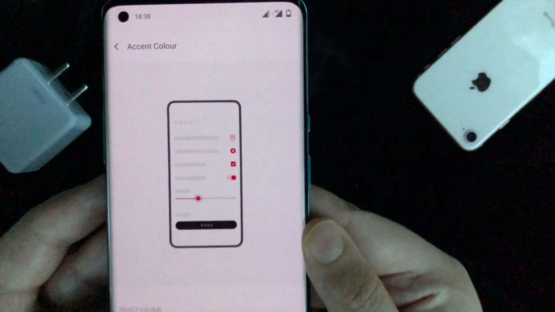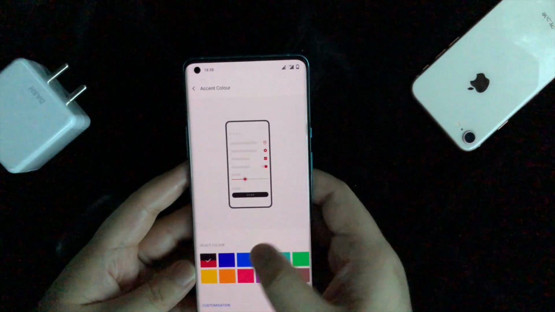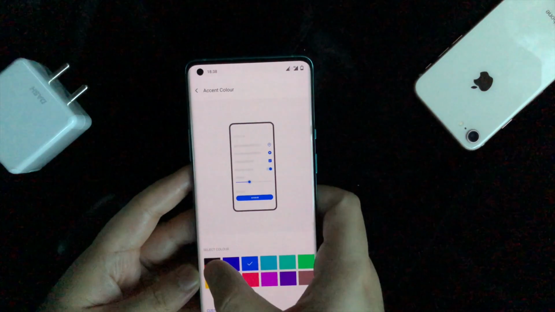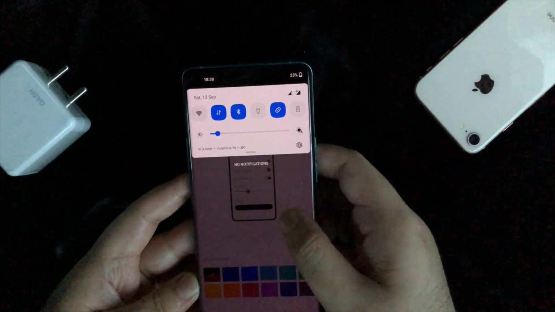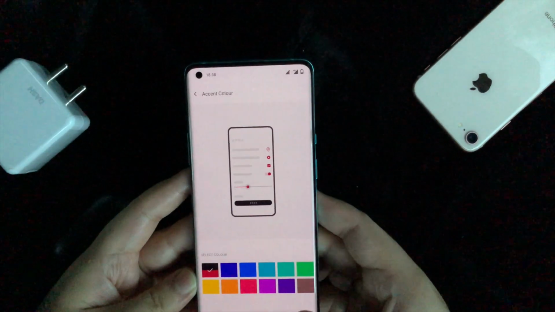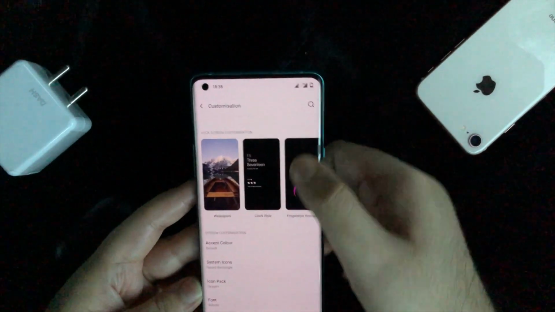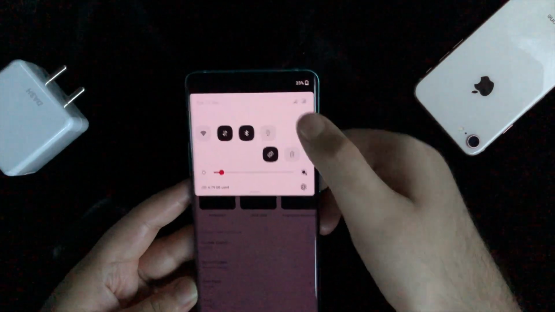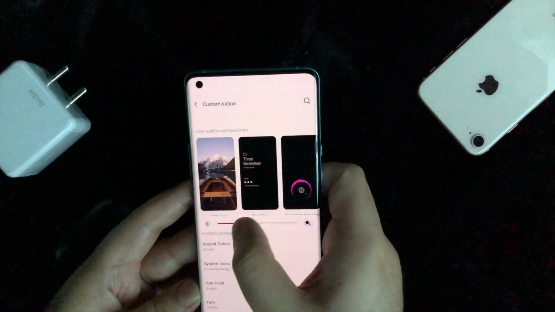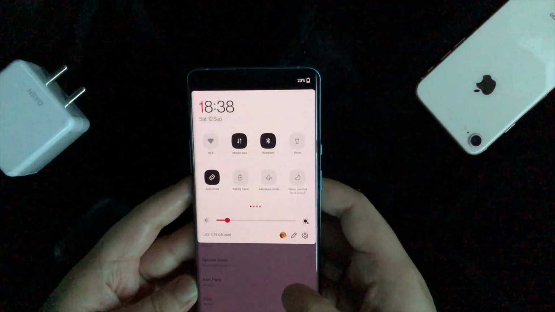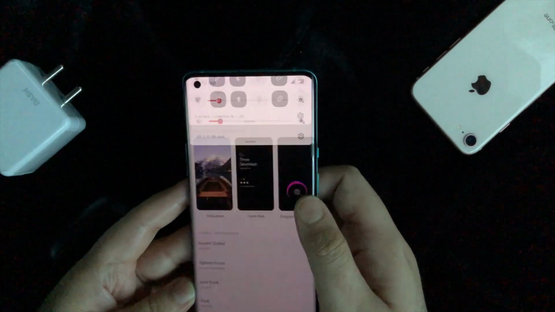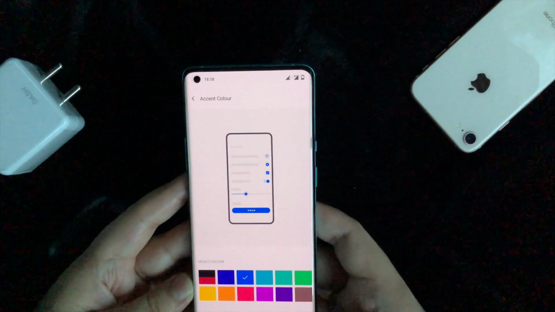Now, there has been some refresh in the color scheme, which I do not like using, but it is a red and black color scheme. Basically changes the notification panels, and wherever there are OnePlus apps, the color scheme entirely becomes red and black. As you can see, not really a fan. I will still stick to my default blue color.